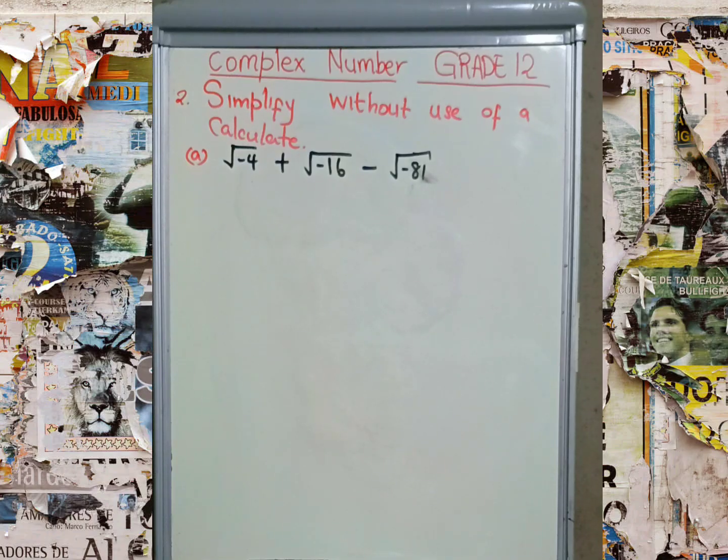Then we have the square root of -4 plus the square root of -16 minus the square root of -81. Remember, how can you see that these are complex numbers? If a number under the square root sign is negative, we call that number an imaginary number, because the imaginary number is a complex number.